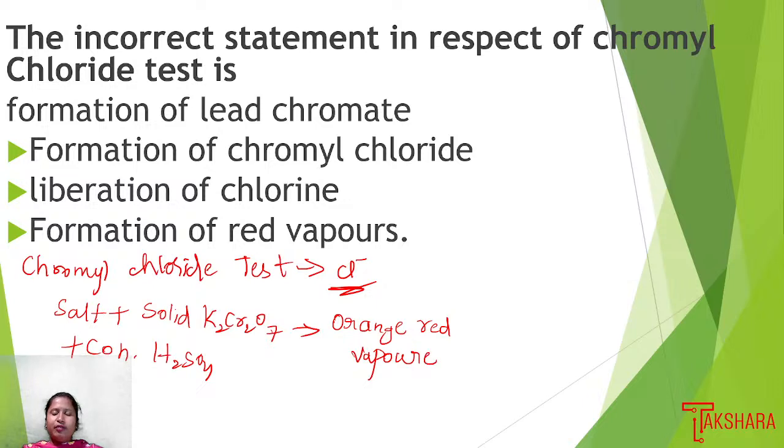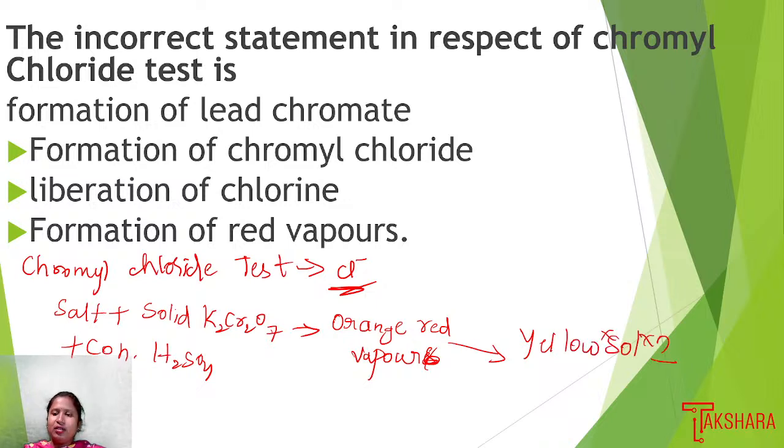Then we pass these orange red vapors into another test tube which contains NaOH solution or water, and we get a yellow solution.